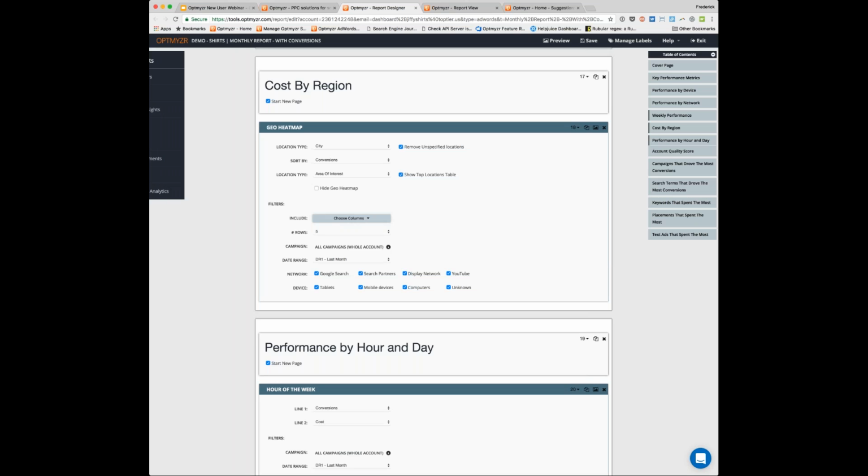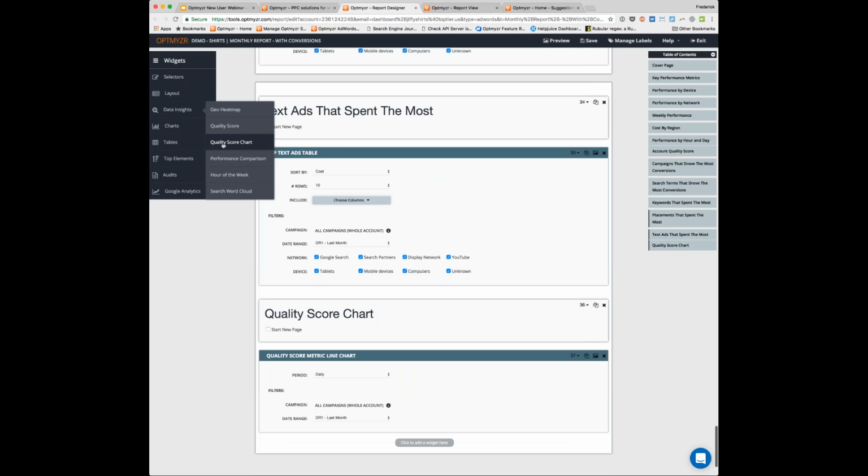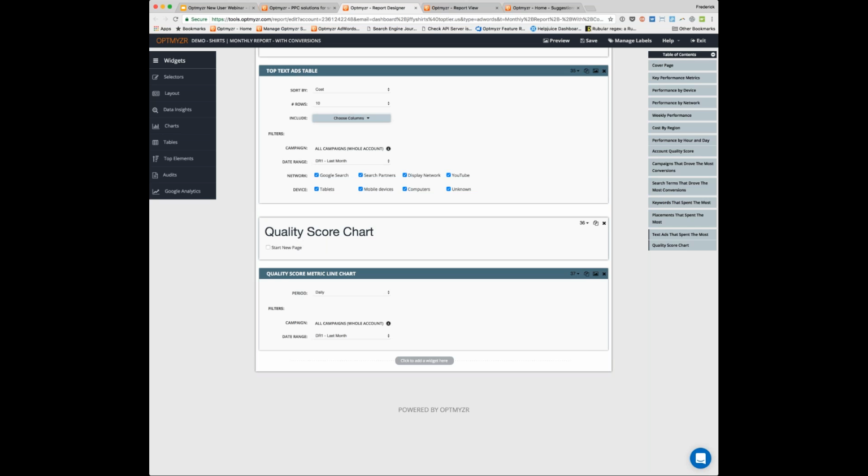And then if you wanted to add additional widgets, like say you wanted to include quality score, well, that's one of our data insights widgets, so we can put in a chart for quality score. We can do the aggregation by day, week, or month. What if we wanted to report on a subset of the account? So maybe we want to report on quality score for branded campaigns for the last 6 months. Well, campaign and date range, these are two selectors right here. How do we change that?